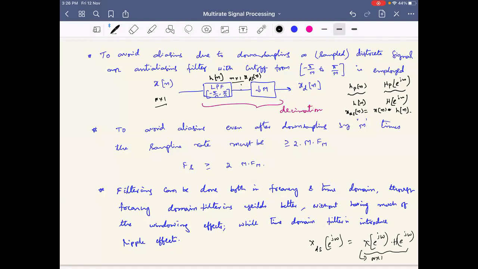This is n cross 1, because if I do this frequency domain implementation by DFT, I can't apply DTFT. What is the reason for not being able to apply DTFT? Why can't I apply DTFT? Yeah, because DTFT is continuous. So I need to apply DFT. And in DFT, this is n cross 1 and this is m cross 1. Then what do I do? This is an element wise product.